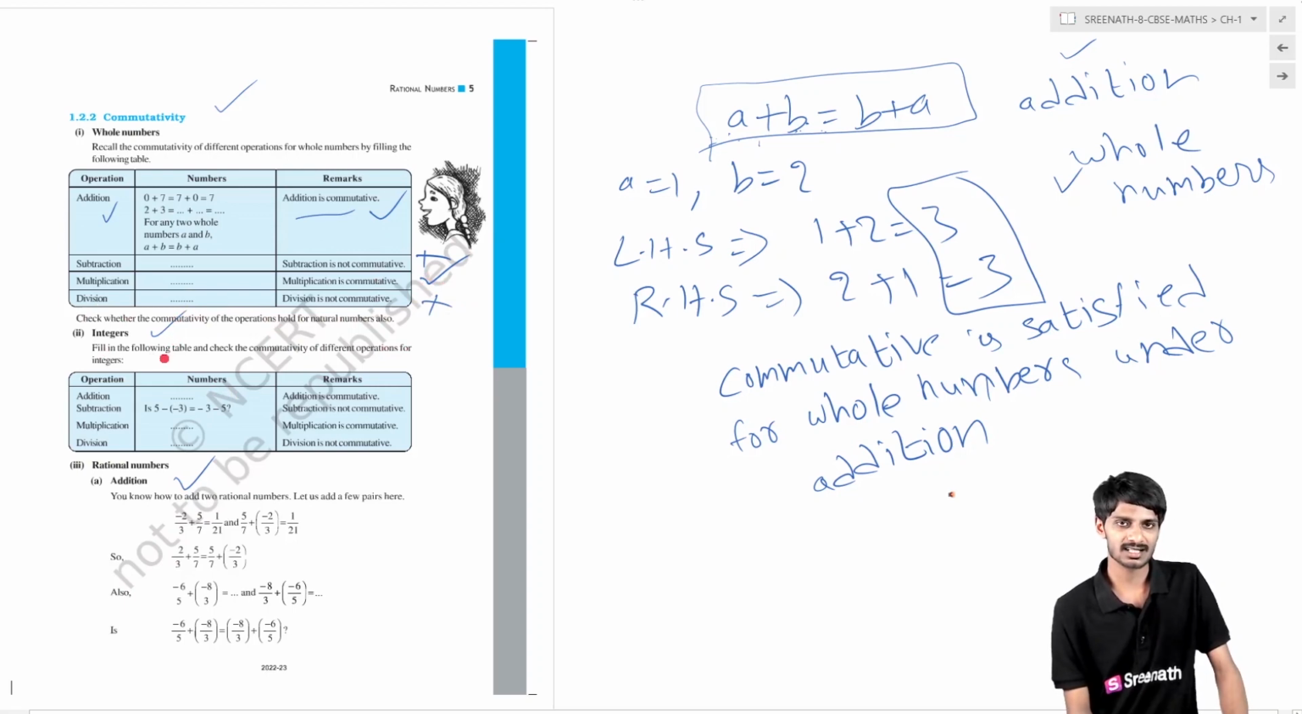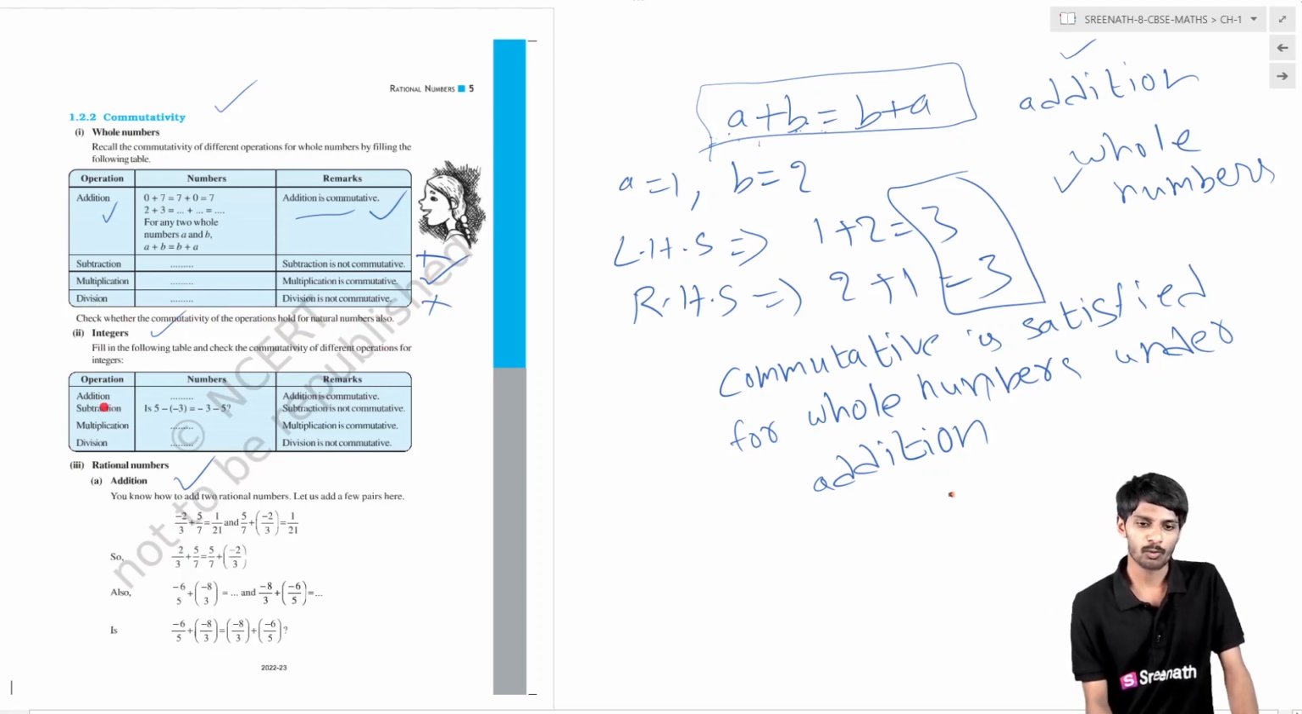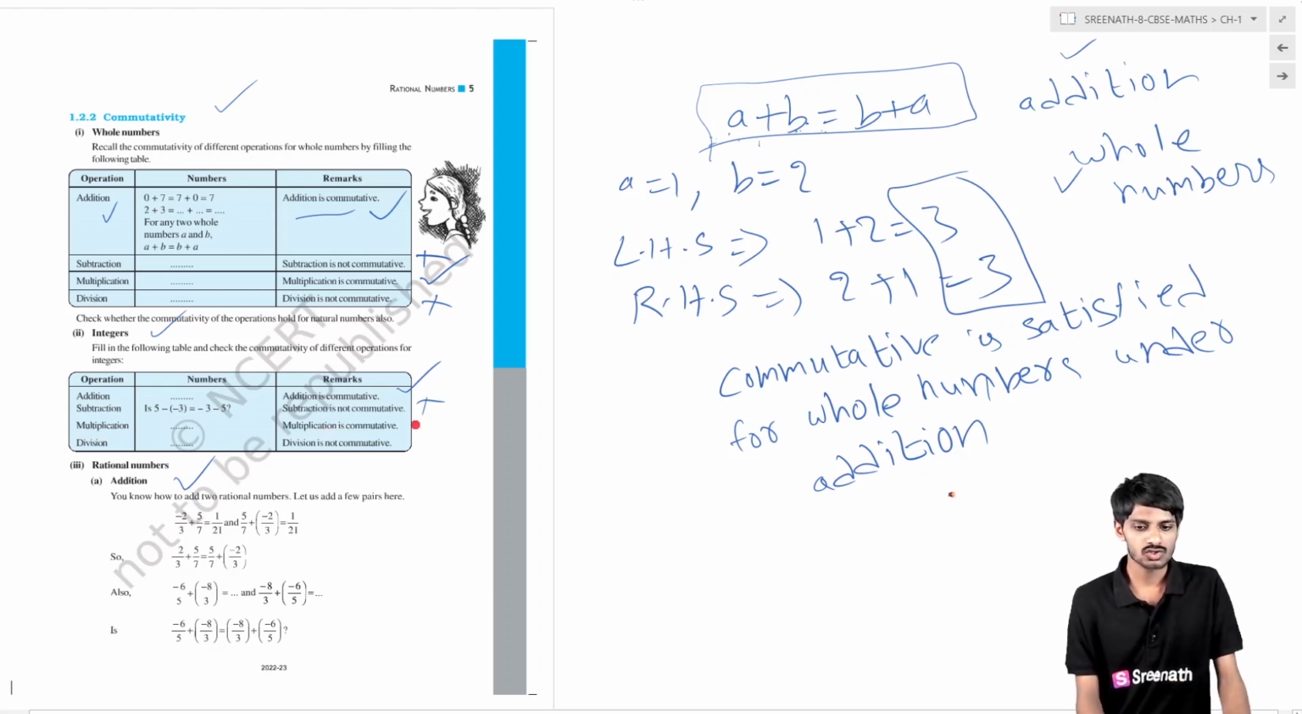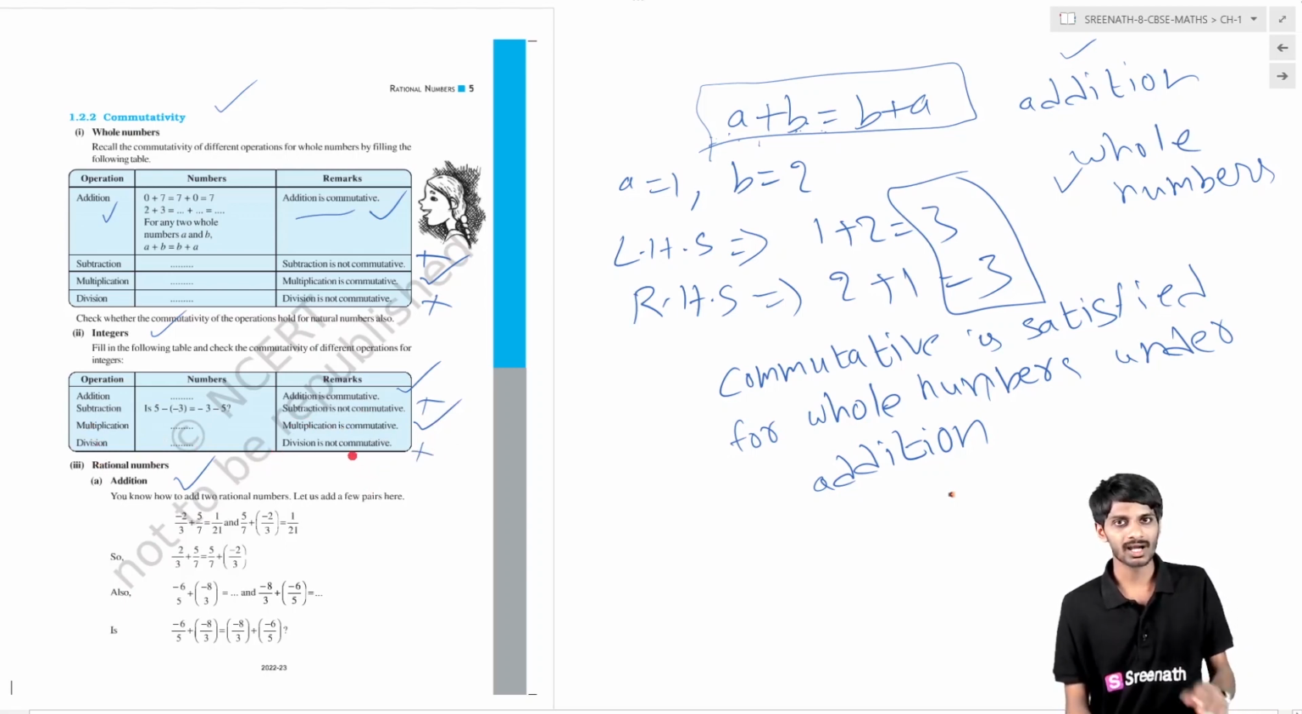Now coming to the integers, what is the difference here? The property is the same, but you are taking integers and doing all four operations. In the case of addition, if you interchange the integers, it gives the same value, so it is commutative. But in the case of subtraction, if you interchange the numbers, it is not giving the same value, that's why it is not commutative. In multiplication, interchanging the integers gives the same value, so it is commutative. But in division, interchanging the numbers does not give the same value, so it is not commutative under division.